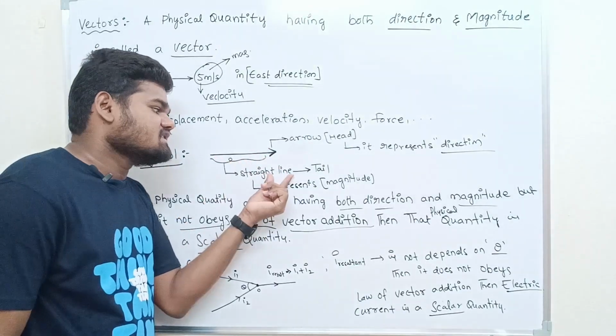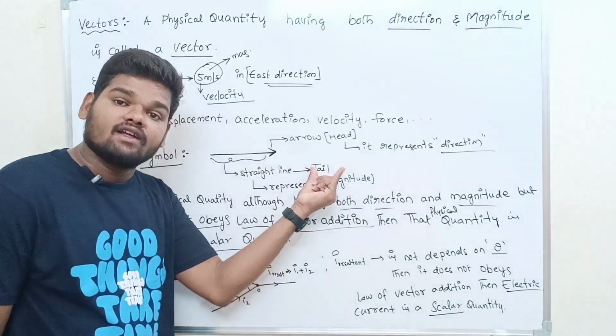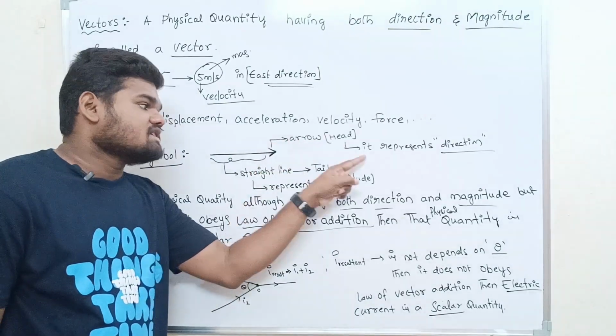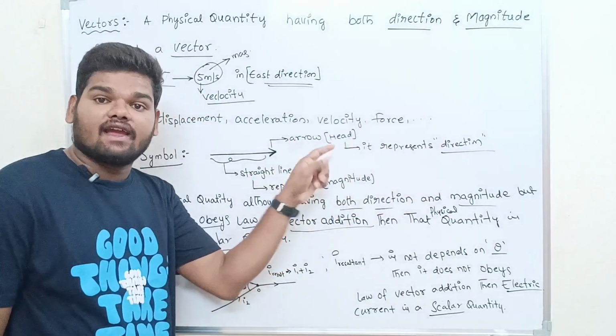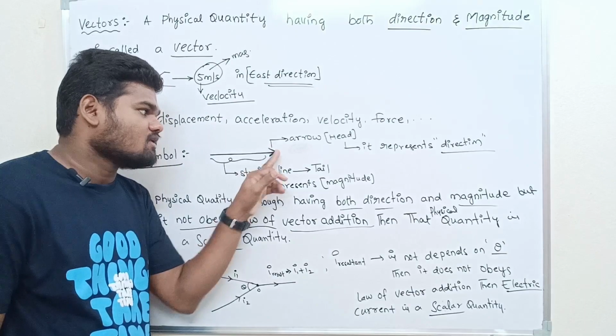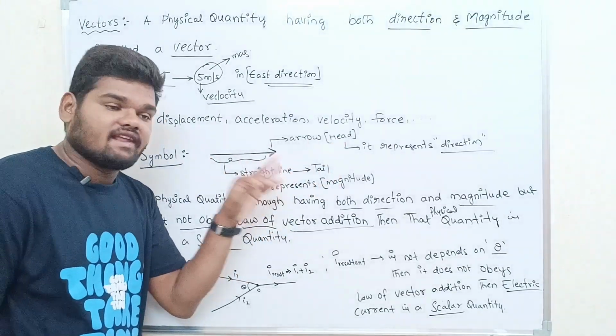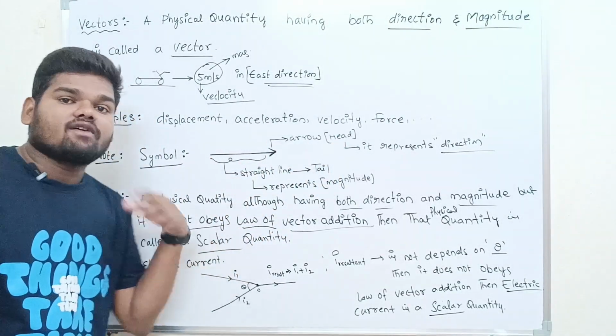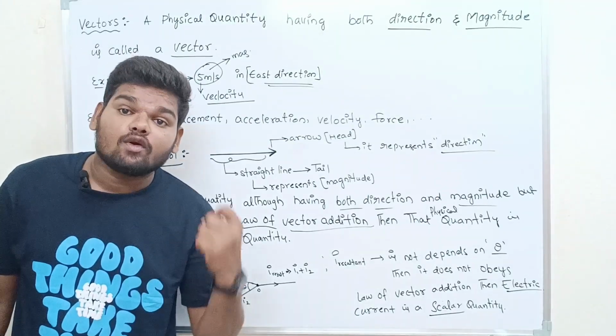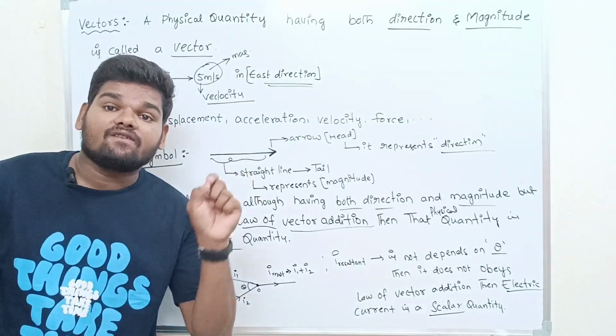Okay. Note, the symbol of a vector is represented by an arrow. So this straight line represents what? Magnitude, and it is called the tail. This arrow represents what? Direction, and it is called the head. The arrow symbol is called the head, and this is called the tail.